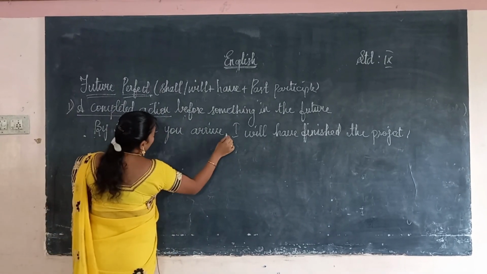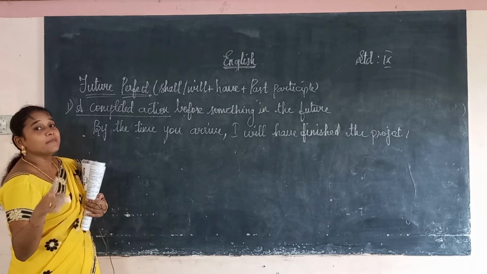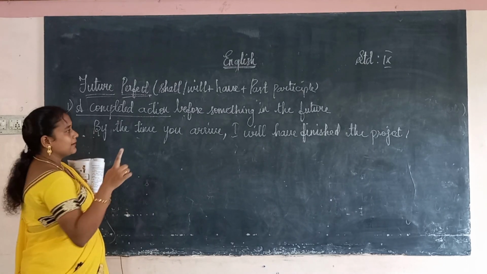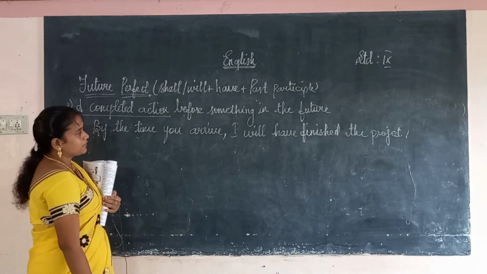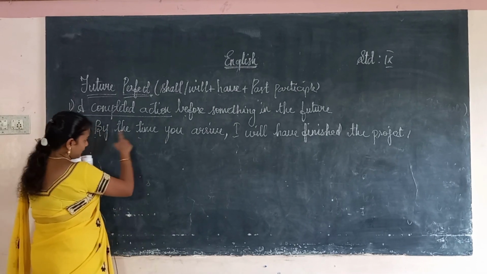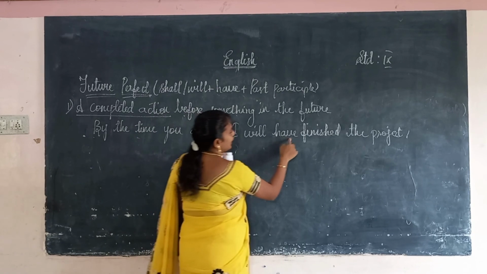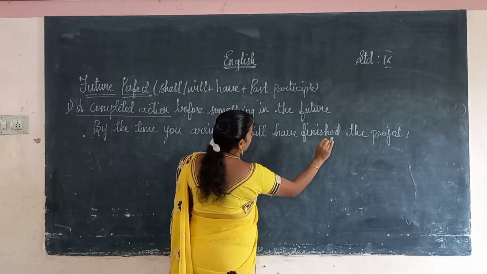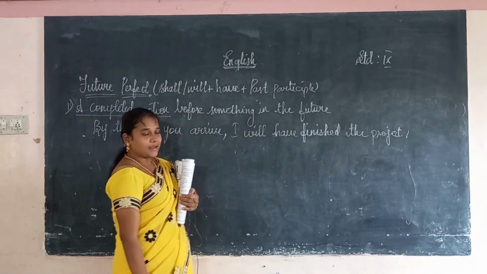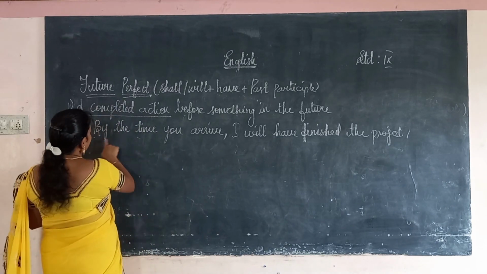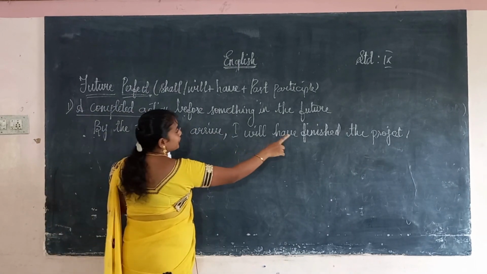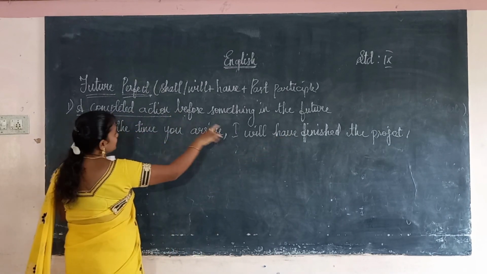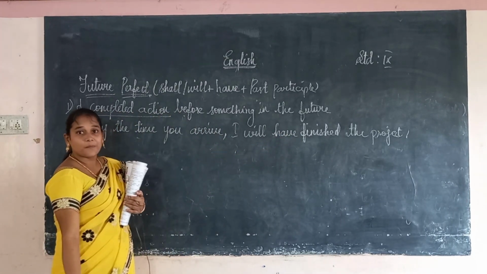By the time you arrive, that is something in the future, and the action is completed before it. Before you arrive, what will I have done? I will have finished the project. Okay, so do you understand? By the time you arrive refers to the future. When you arrive, I will have finished the project. So here the action was completed.